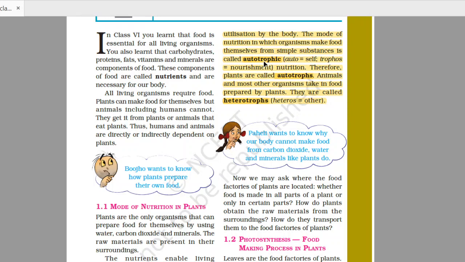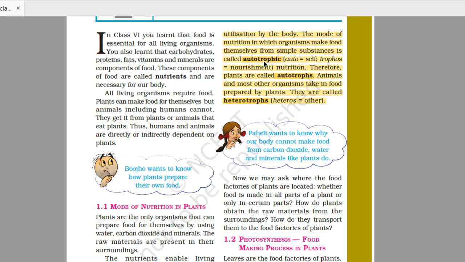so they are called autotrophs. And heterotrophic nutrition: we all human beings are heterotrophs. We are dependent on the plants for our food requirements. So the mode of nutrition in which the organisms are dependent on others for their food requirement is called heterotrophic nutrition, and such organisms are called heterotrophs.